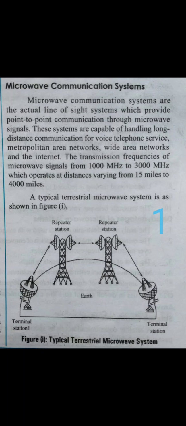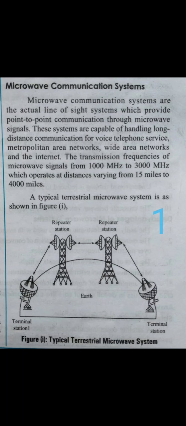Examples of unguided transmission media are microwave communication systems and satellite communication. Microwave communication systems are actual line of sight systems. Line of sight means exact lining will be there from tower to tower, that is repeater to repeater. Repeater means what? It increases the strength of the signal. This system is capable of handling long distance communications for voice and cell phone services.